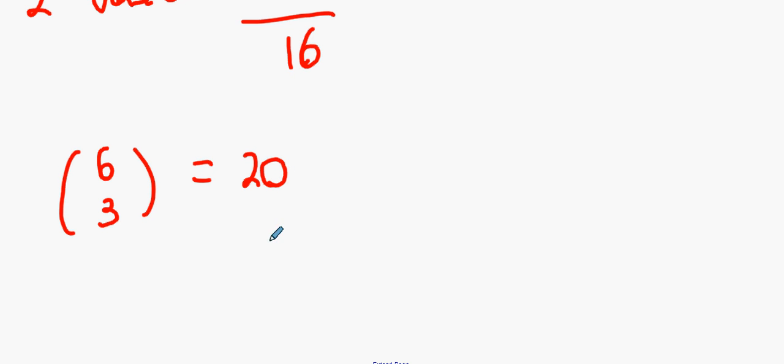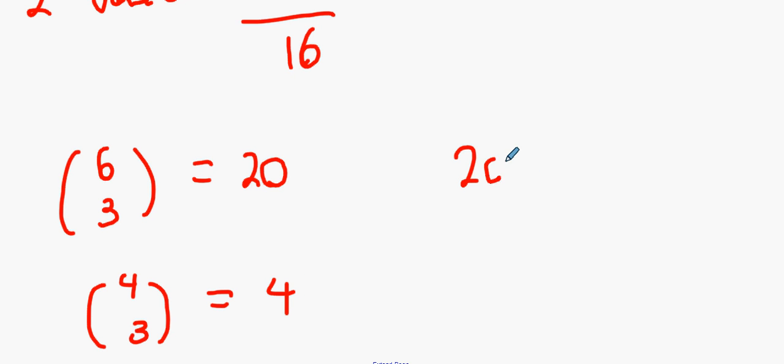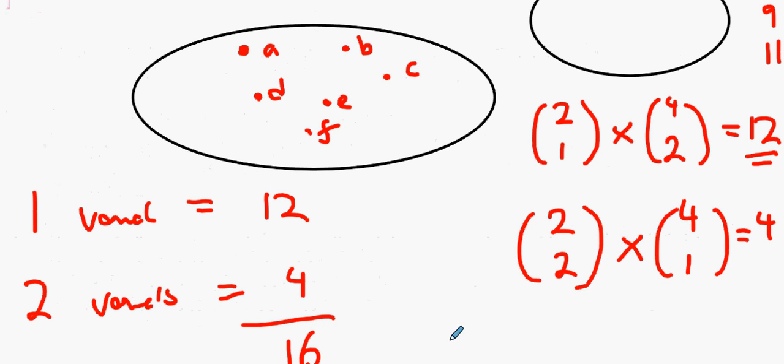And what would consonants only be? 4 consonants choose 3 is? 4. 20 take away 4? 16. So that's all the combinations, take away the combinations that have all consonants. Therefore, what's left over must have at least one vowel or 2 vowels. Is that alright? Okay guys, anything else as far as you got?